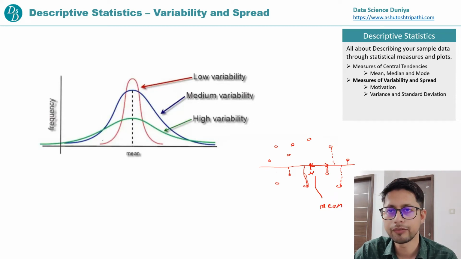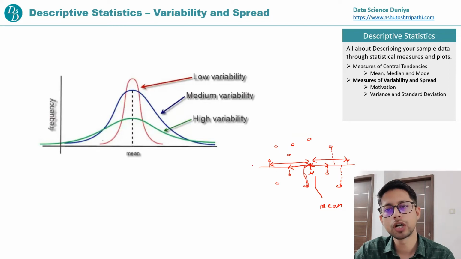And if we talk about this point, it is this much far from the mean point. And if we talk about this point, it is the farthest point on the left side, so this much far. And likewise, this point is this much far from the mean point. So this is with respect to each individual point.